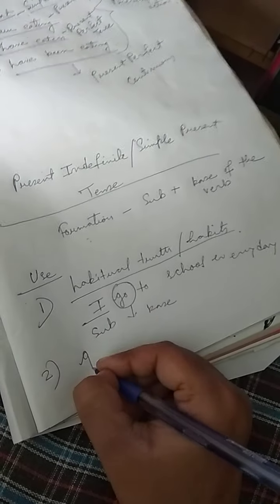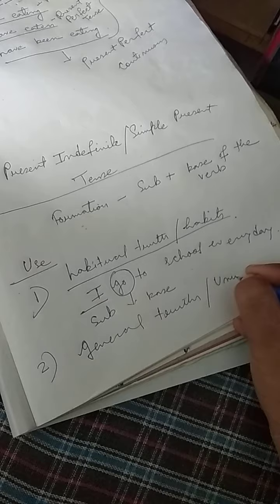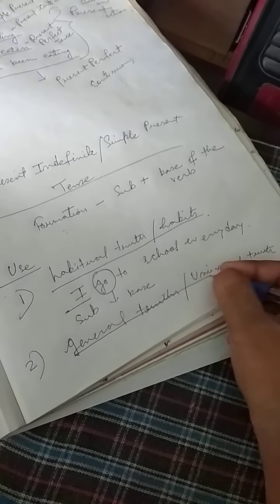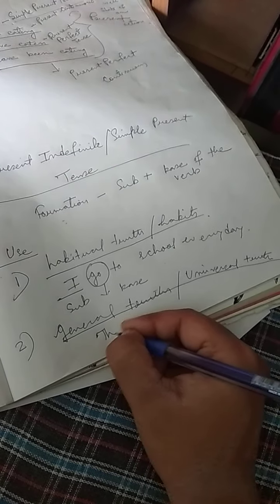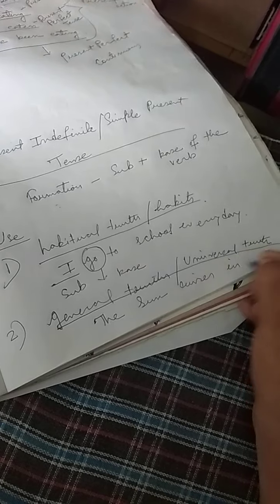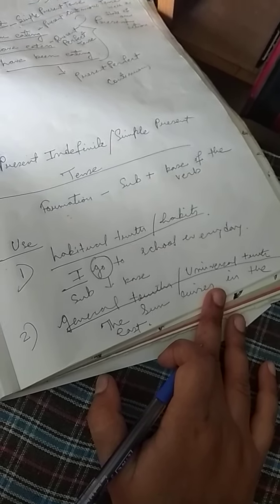We also use it to talk about general truths or universal truths. Universal truths are those that are always true. They were true in the past, they are true in the present, and they will always remain true in the future also. For example, the sun rises in the east. This sentence is a universal truth and a general truth. In this kind of sentence also we use simple present tense.